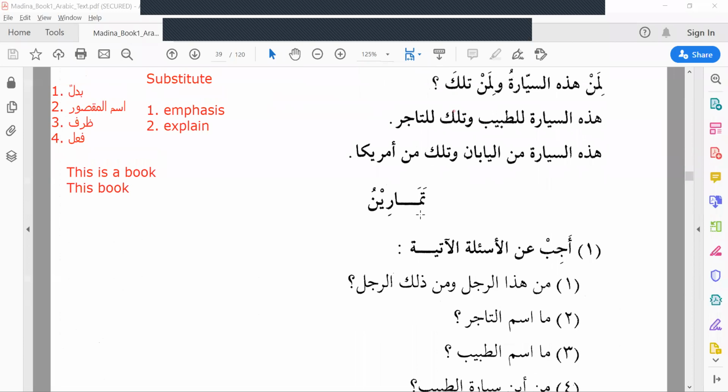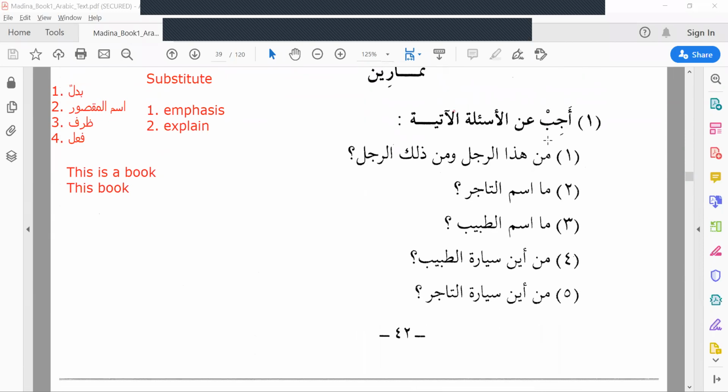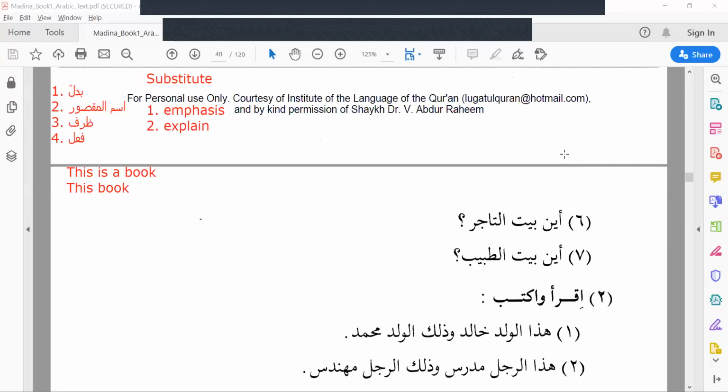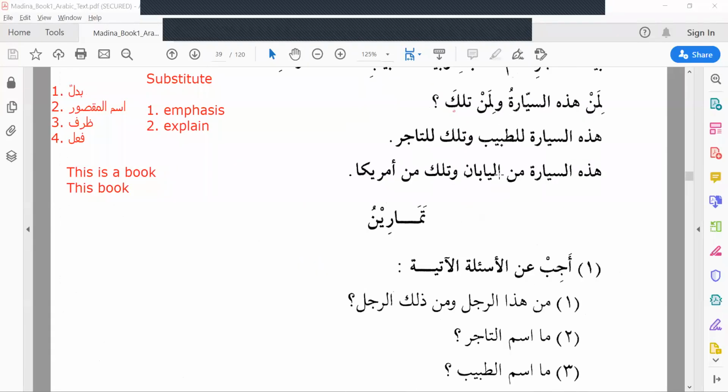Let's start tamarin, exercises. Okay. First exercise is ajib. Ajib means answer. Answer anil as'ilatil atiyati. As'ilat means questions, plural, not question. Atiyati, following. Answer the following questions. There are 6 or 7 questions. You have to take the answer from the lesson.